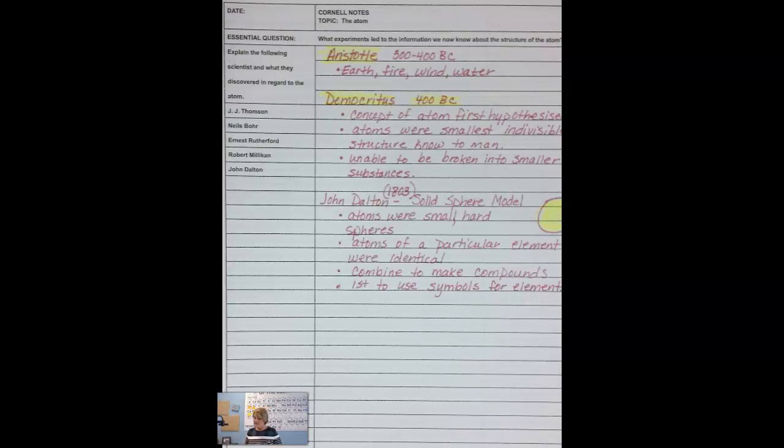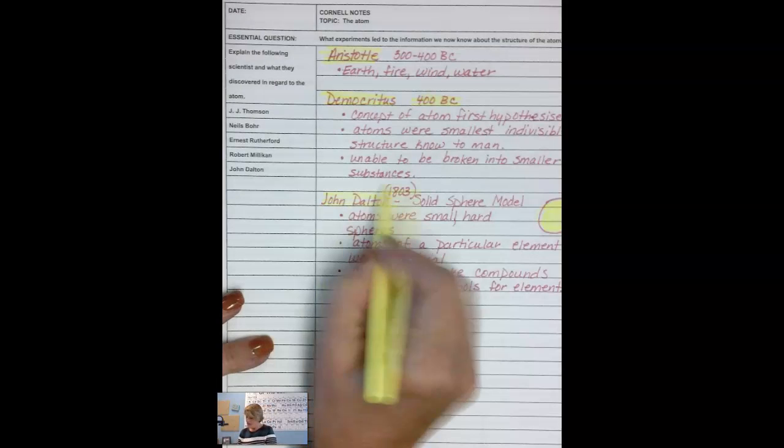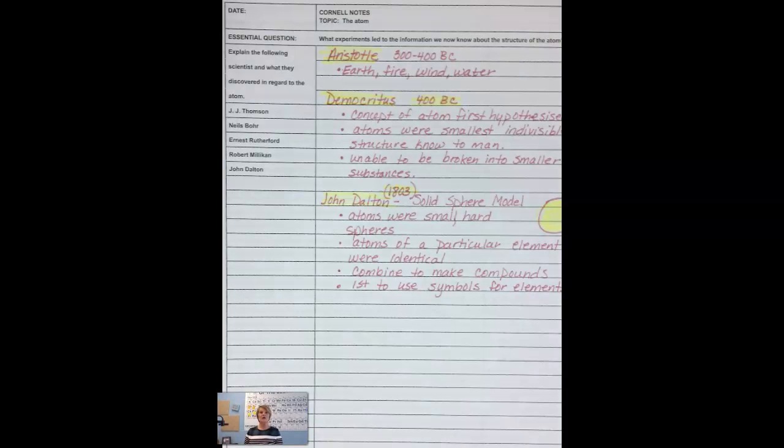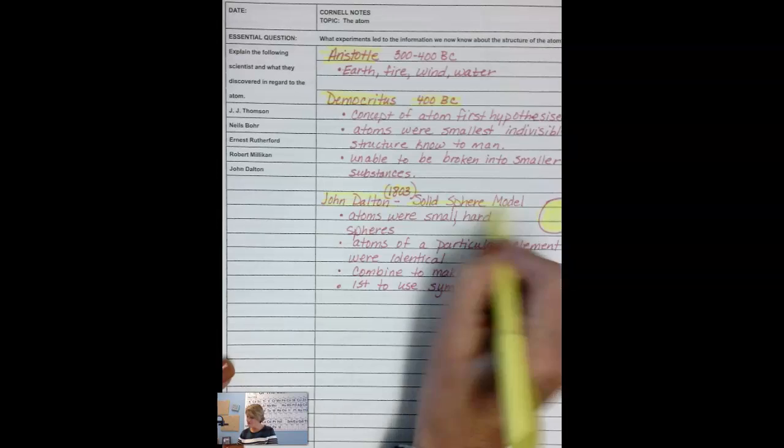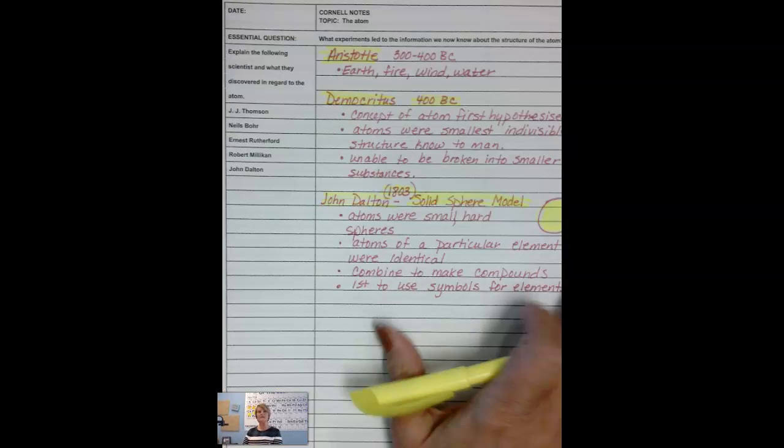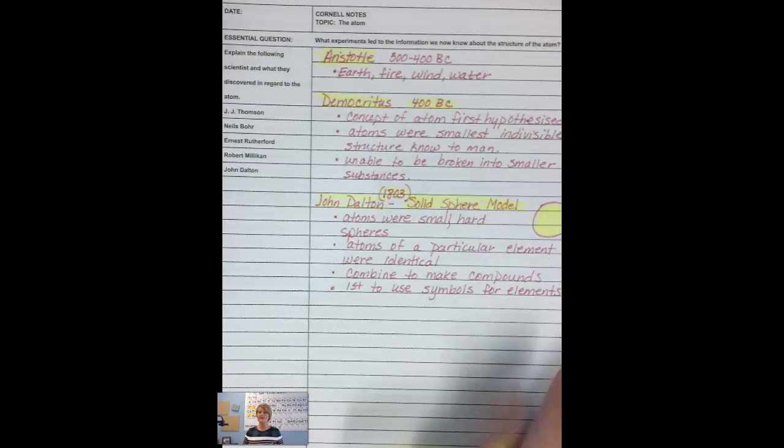Okay, so now we're going to take a big jump. We're going to go to 1803. The guy we're going to start talking about was John Dalton. John Dalton is known for what we call the solid sphere model. So he began the first model of the atom, and it did look like a solid sphere. He just thought it was like a hard ball, a solid sphere.